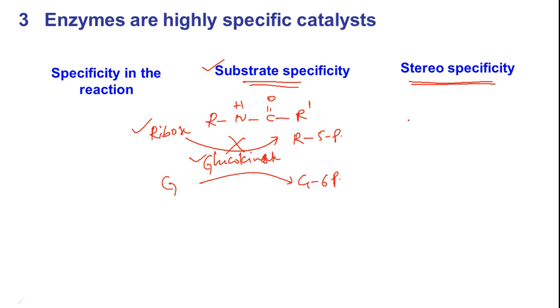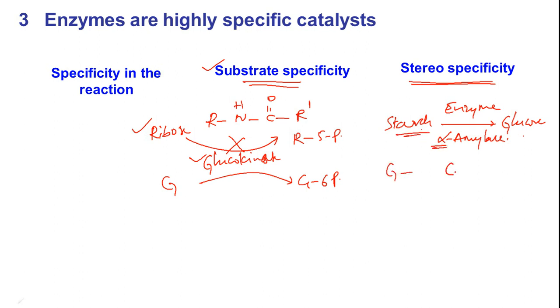Yes. Here I'll give you a very simple example. In our body, in the beginning slides I told you that we can make use of starch as a food, so that starch can be converted to glucose by an enzyme. Here alpha amylase is the enzyme which can convert starch to glucose. Alpha means, in case of starch, glucose and glucose are connected via an ether bond. We call it a glycosidic linkage.